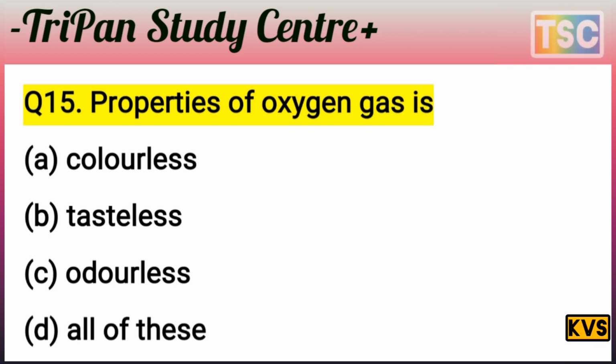Properties of oxygen gas is, you know that oxygen gas is colorless. That's true here. Oxygen gas is tasteless. It means B is also true here. And oxygen gas is odorless. It means A, B, C are correct. The answer here is D, all of these. The properties of oxygen gas are colorless, tasteless, odorless. It means all of these. Option D is correct for this question. D, all of these. Let's see the next question here.